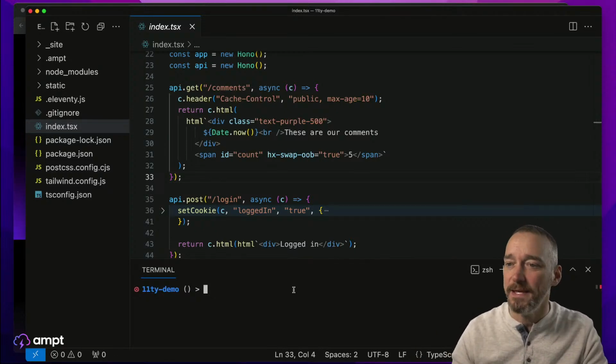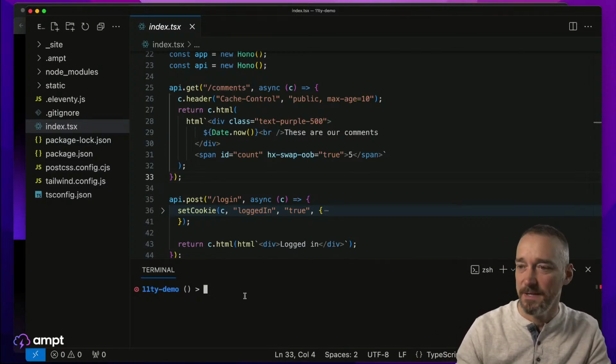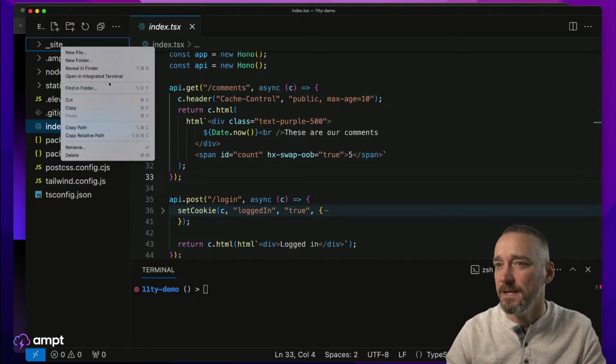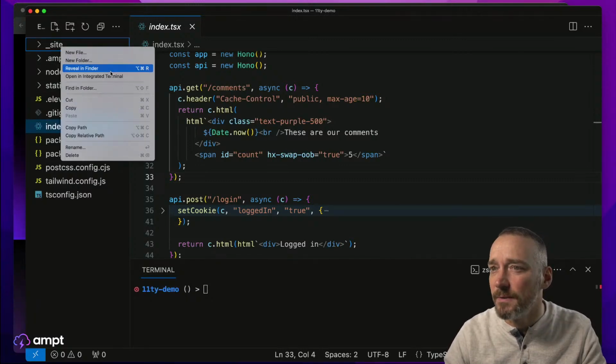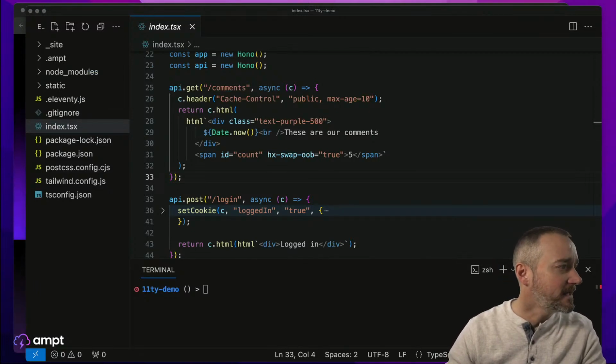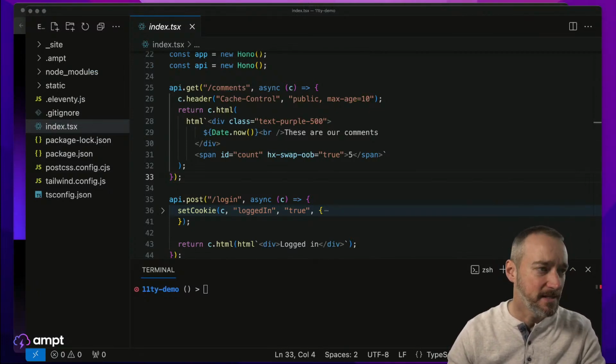Anyways, here's what I'm going to do. I actually want to copy this. So I'm going to create a whole new thing here. Let me find in folder, I want to reveal in Finder. Let's do that. Okay, and I'm going to create... Sorry, this is off screen, but I'm just going to come over here quickly.